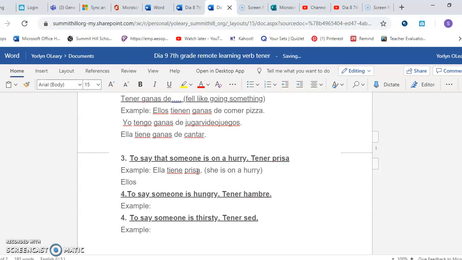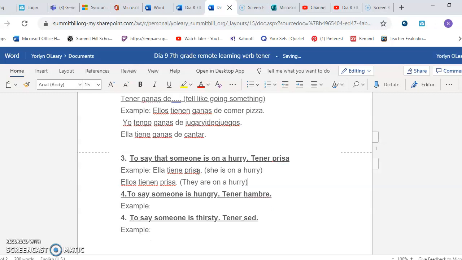Ellos, conjugate tener with ellos, tienen prisa. They are in a hurry. Okay, and you do the same thing with the other pronouns. It depends on who is speaking in a sentence.